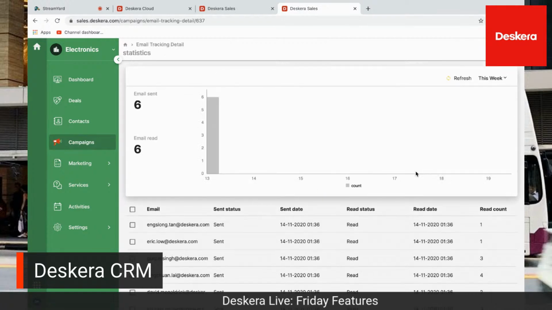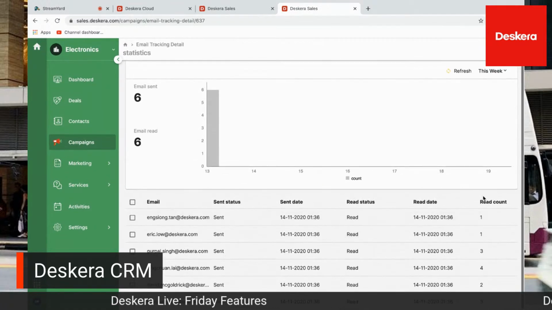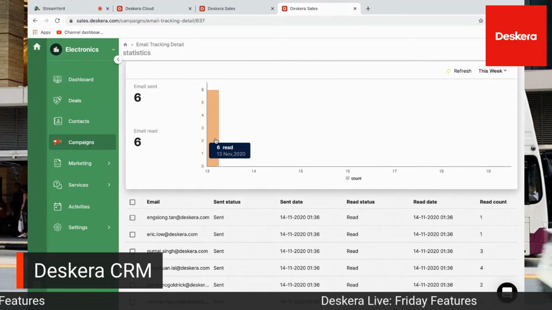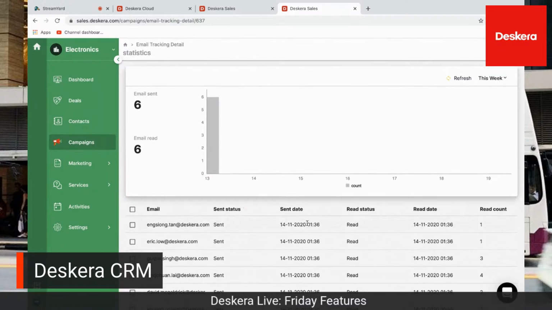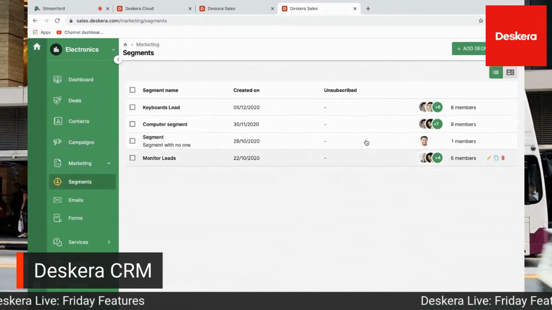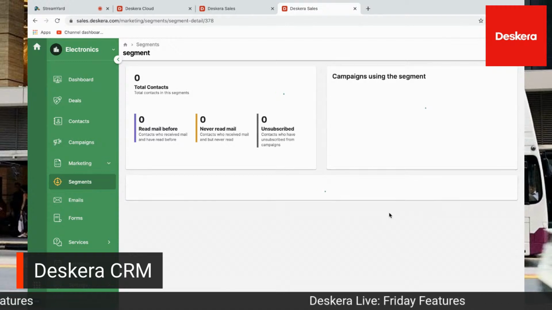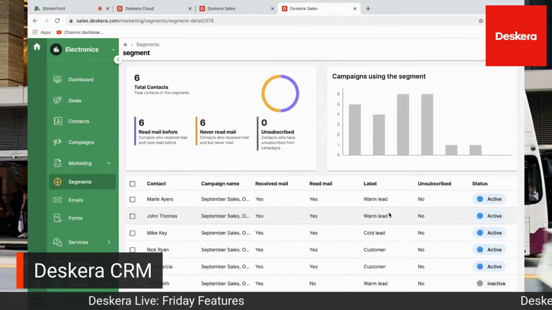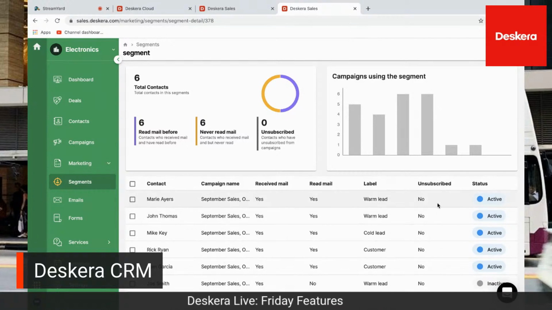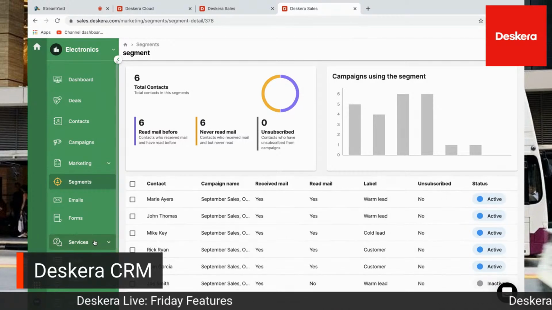Also in here, I can drill in. I can see all the wonderful people I've annoyed in the past, which ones read it, what date they read it, and have they blocked me or not? Meaning inside here under marketing, you can see under segments if anyone has unsubscribed, because we have that button there. It's part of the Spam Act. So inside the footer, we have to put in our address and an unsubscribe button, so they can unsubscribe if they want to.